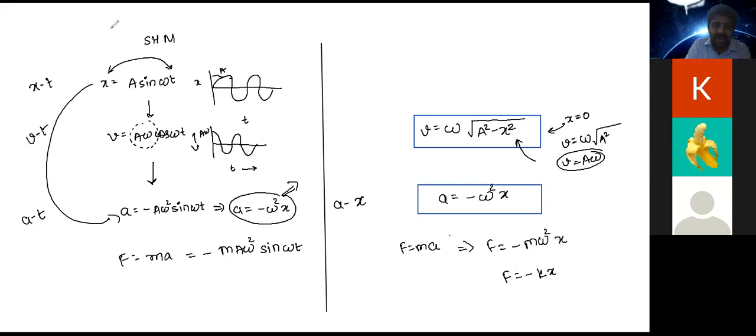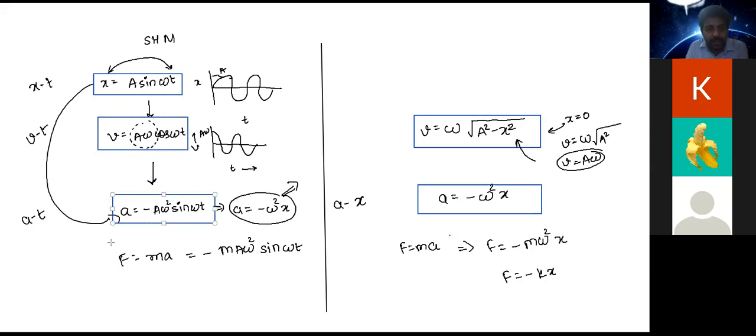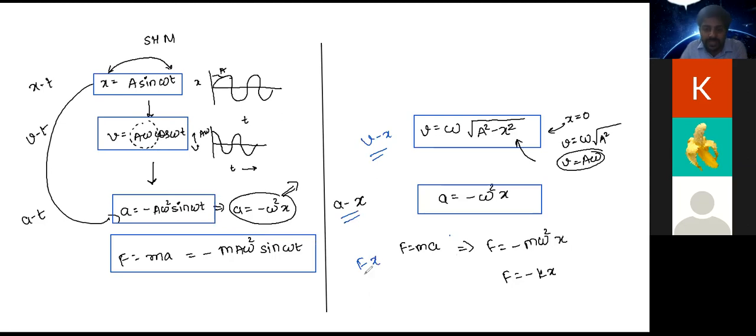This is how we have established the relationship between displacement and time, velocity and time, acceleration and time, force and time. And similarly, we have the relationship between velocity and x, acceleration and x, force and x, right? Are we now clear on this, Atul? Yes.